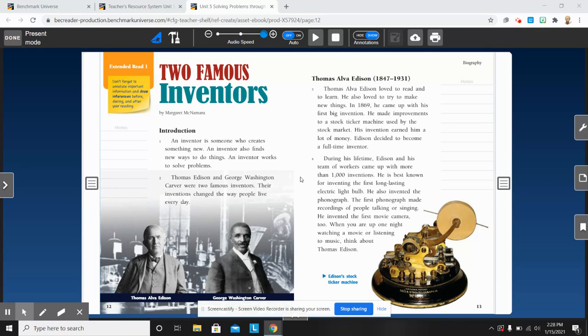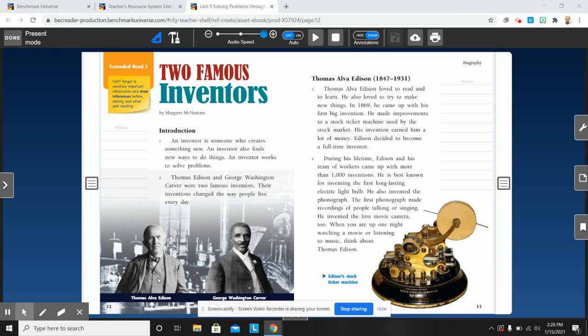During his lifetime, Edison and his team of workers came up with more than 1,000 inventions. He is best known for inventing the first long-lasting electric light bulb. He also invented the phonograph. The first phonograph made recordings of people talking or singing. He invented the first movie camera, too. When you are up one night watching a movie or listening to music, think about Thomas Edison.